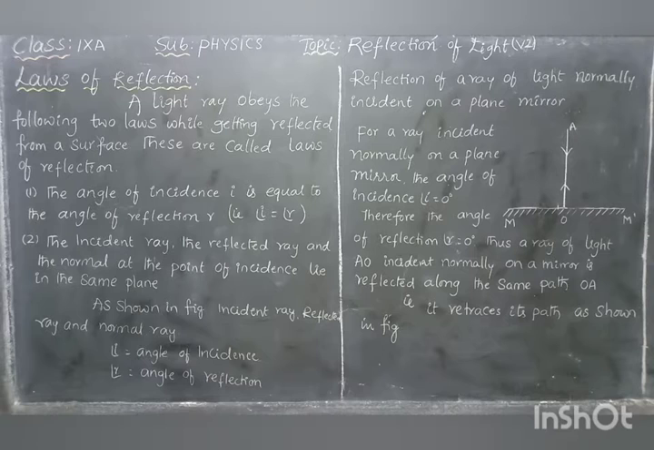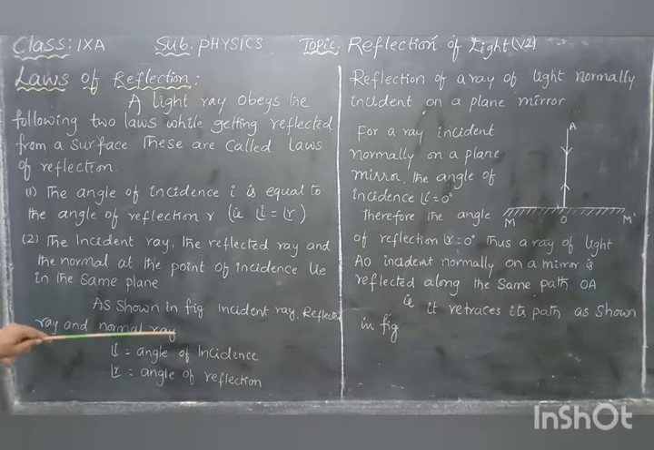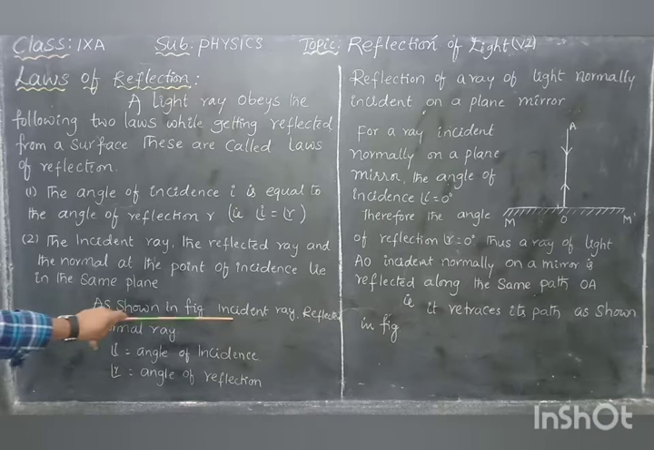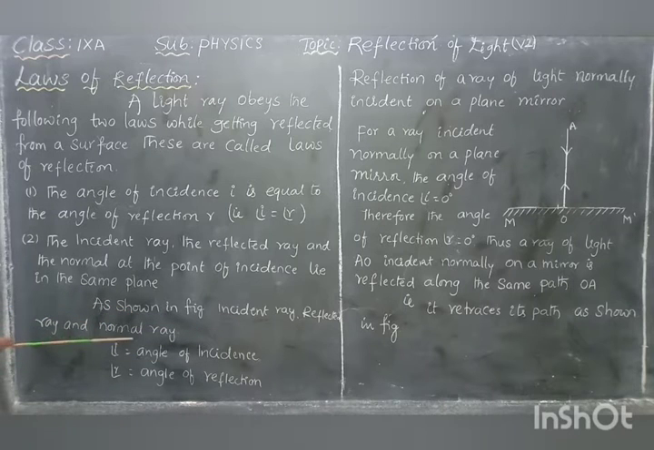It means you can represent the incident ray, reflected ray and normal ray, all lying on the same plane. You can represent them on a piece of paper, a sheet of white paper, and also on the board, so that all of them lie in the same plane. You should see the diagram in the figure: incident ray, reflected ray and normal ray.